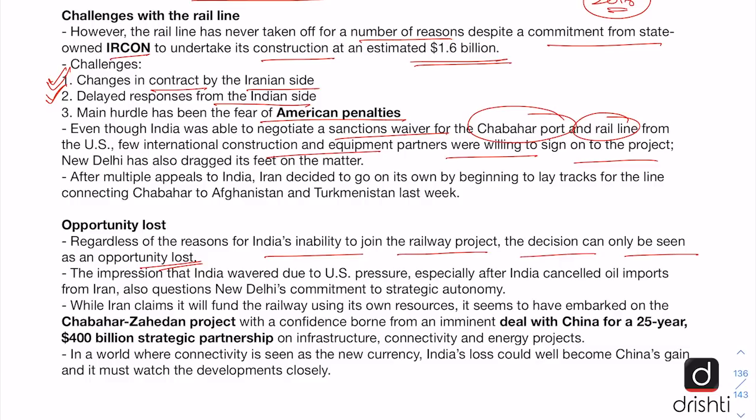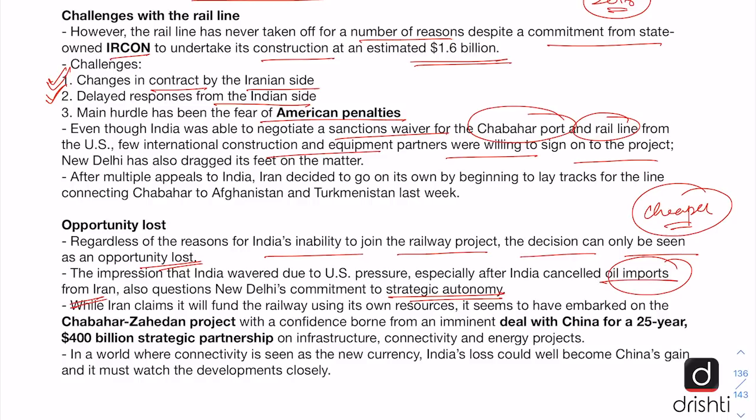Also, the editorial says that there is an impression that India has done this under US pressure, especially after India also cancelled its oil imports from Iran, which were on very favorable terms for India, as the oil imports from Iran were cheaper, and the Indian refineries had the technology specifically for refining Iranian oil. But India had to let go of the oil imports under US pressure only. And both these developments show that India's commitment to strategic autonomy is only on paper, as it is being guided by American threats.